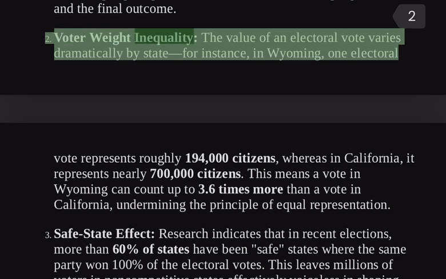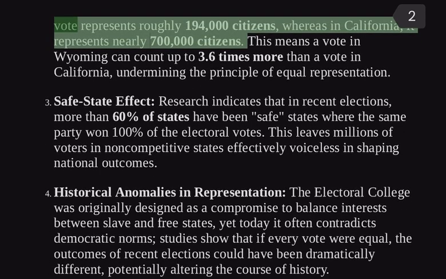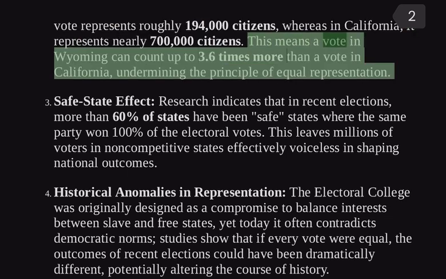2. Voter weight inequality. The value of an electoral vote varies dramatically by state. For instance, in Wyoming, one electoral vote represents roughly 194,000 citizens, whereas in California, it represents nearly 700,000 citizens. This means a vote in Wyoming can count up to 3.6 times more than a vote in California, undermining the principle of equal representation.